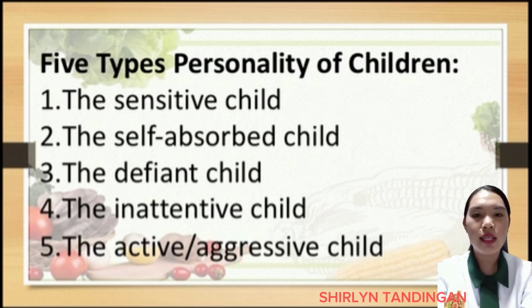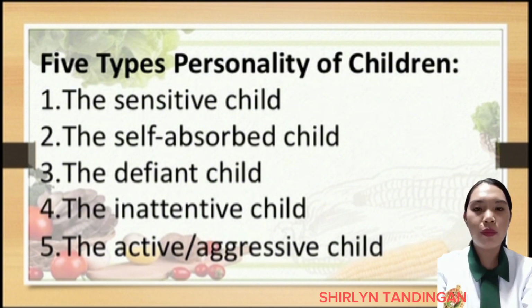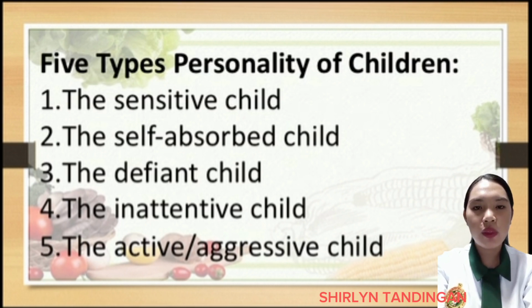Number 2, the self-absorbed child. Typically refers to a child who is overly focused on themselves and their own needs, often at the expense of others. For example, children who are spoiled by their parents, so that what they want is given immediately, even if it's bad for them. Number 3, the defiant child